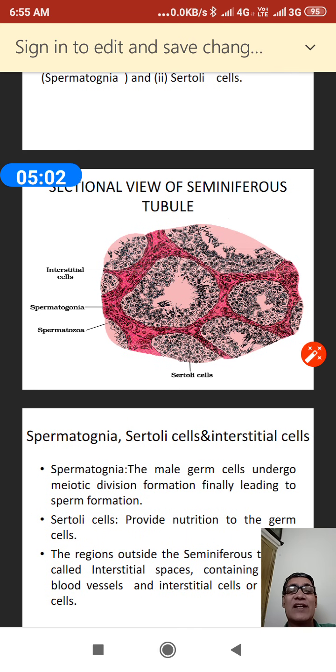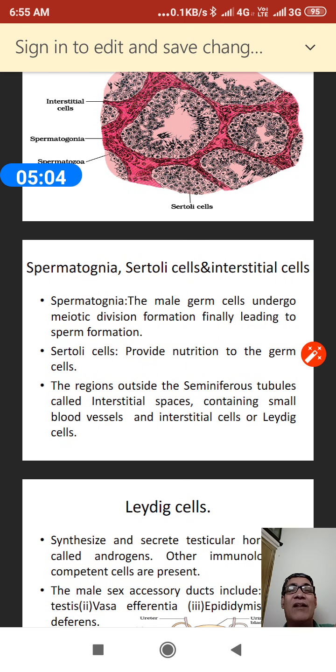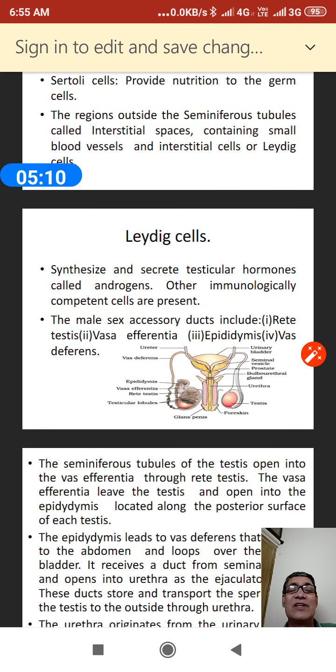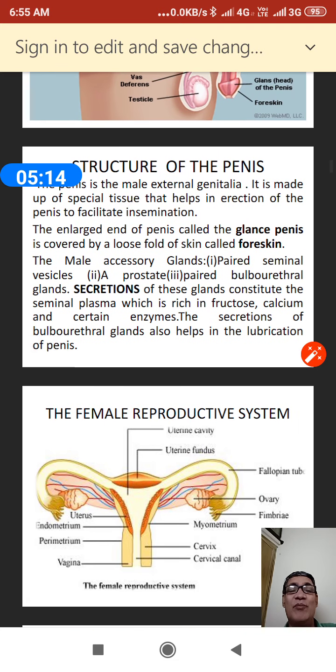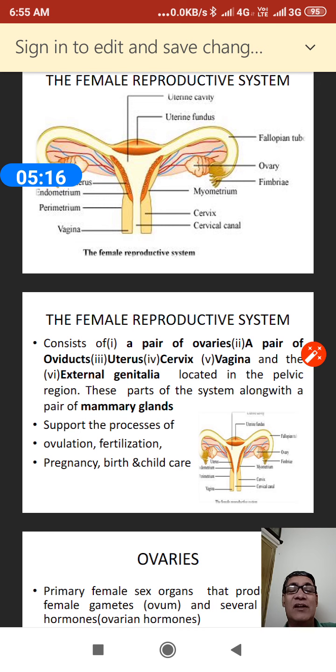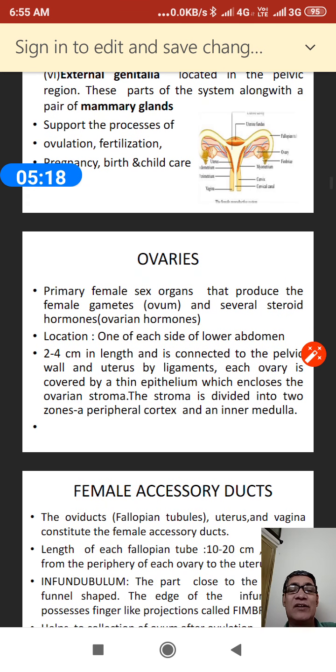within the seminiferous tubule wall, a cell is produced. What is the name of the cell? It is called an immature male germ cell. Let us go to the picture.